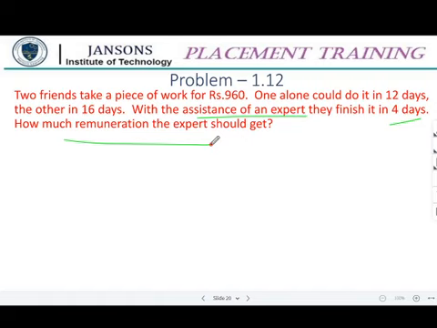Now, what will be the remuneration they give for the expert, and what part of the money do A and B get? Anyway, the question will be asked, and you should answer for all three. You have to divide this 960 into 3 different ratios. So I have given that clue as ratio. You have to use ratio for this. Just give a try.